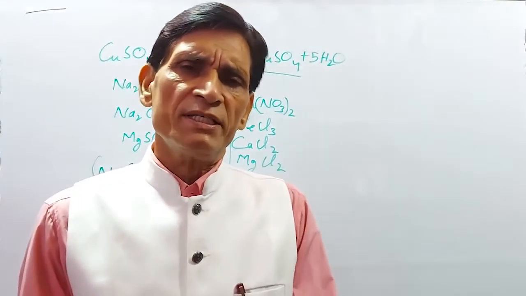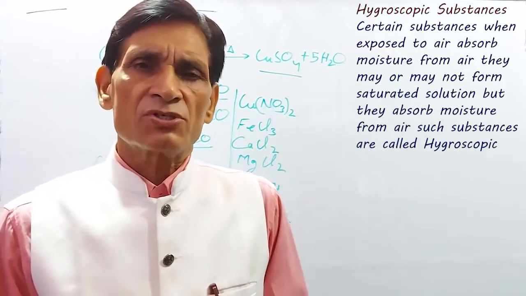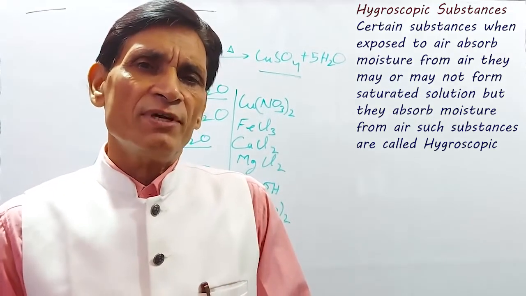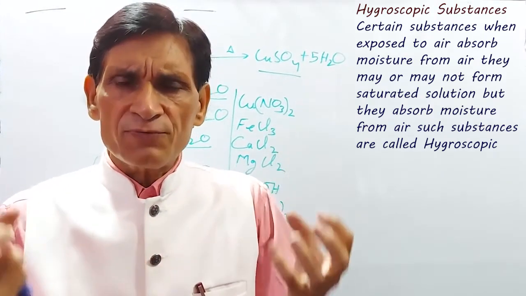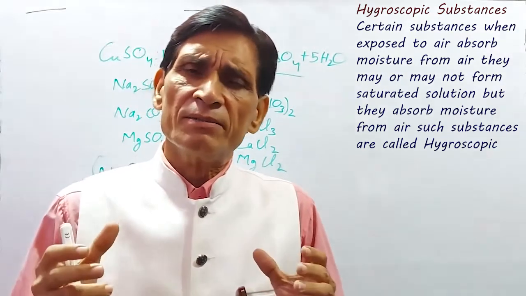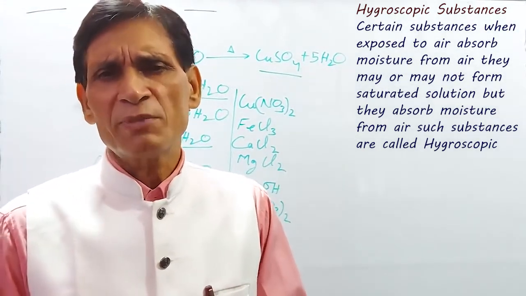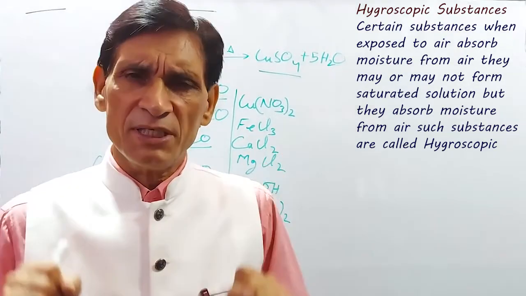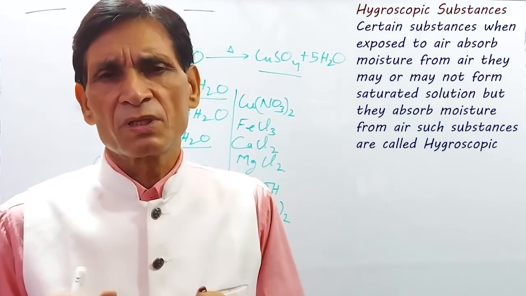Now next point is hygroscopic substance and hygroscopy. Certain substances, when exposed to air, absorb moisture from air. They may or may not form a saturated solution, but they absorb moisture from air. Such substances are called hygroscopic.